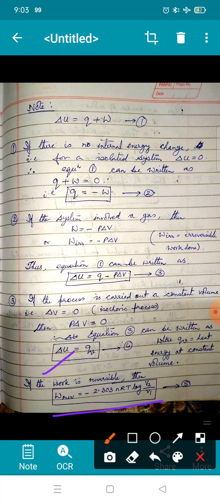Now what do these symbols mean? n, as you know, is number of moles. R is equal to universal gas constant. T is temperature in Kelvin scale. V2 is the final volume, and V1 is the initial volume. We shall be working out numericals based on these also.